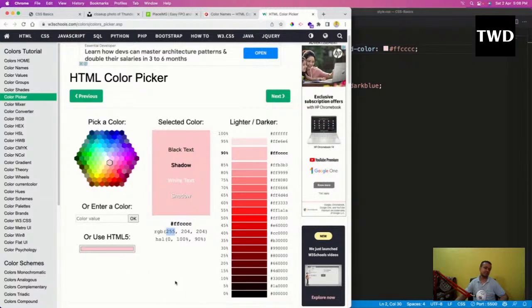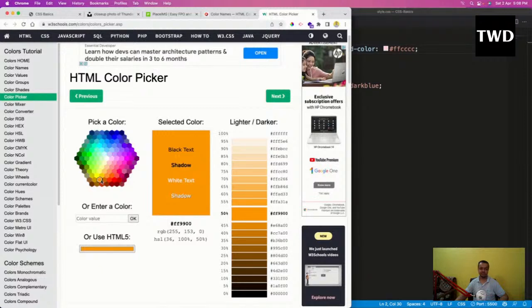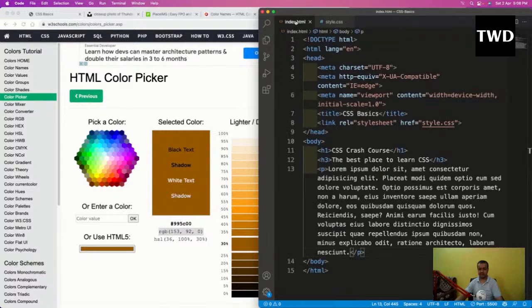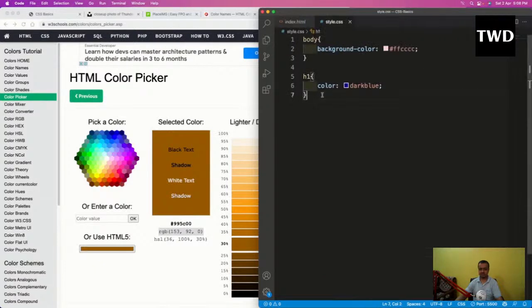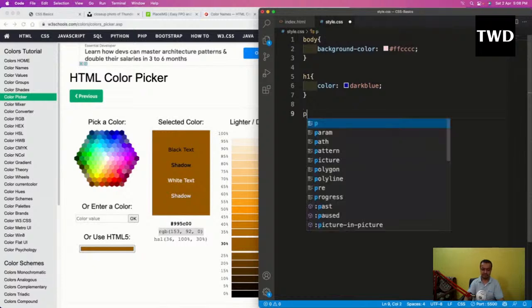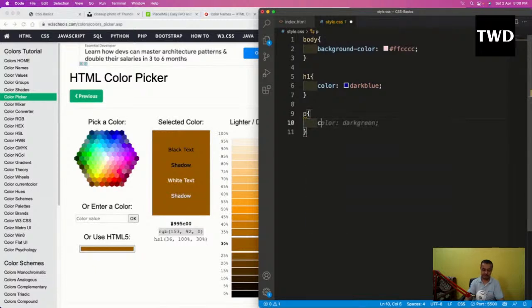So I'm going to take this orange kind of color, choose this one, and then choose RGB from here, and I will target the p and color this.